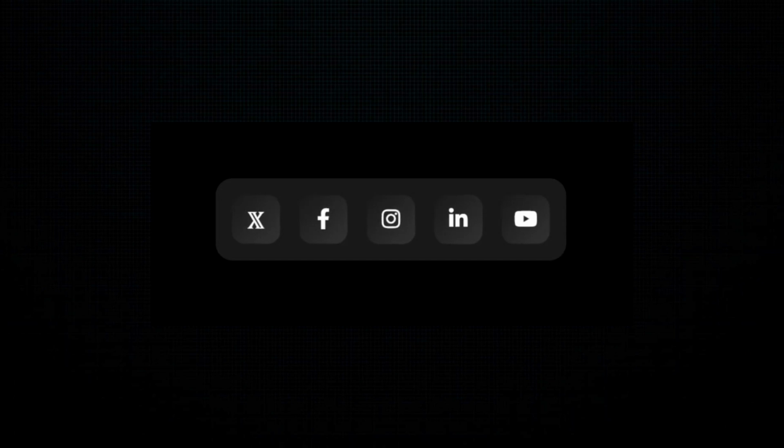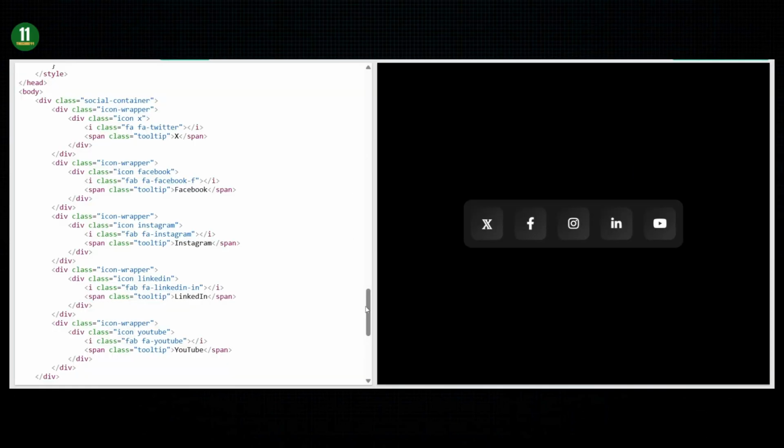Today in this video I will show you how to create modern and animated social media icons with the help of HTML, CSS and JavaScript in a single file code. These icons are responsive and even include the updated text branding of Twitter. This is perfect for web developers looking to add some flair to their project. So let's start the video.